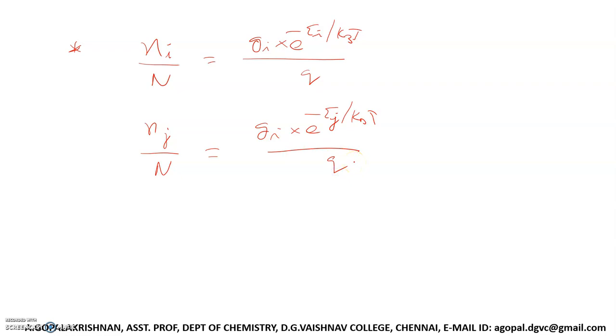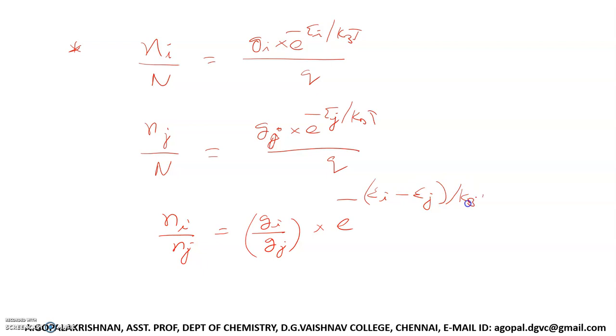If I divide these two, on the left-hand side capital N gets cancelled and I get Ni by Nj. Similarly here, sorry, this is Gj. So here I get Gi by Gj, the degeneracy of the ith level by the degeneracy of the jth level, into e power minus Ei minus Ej over kBT.